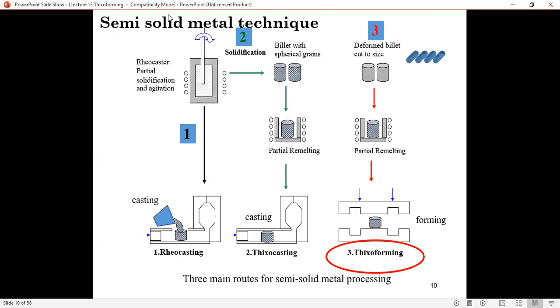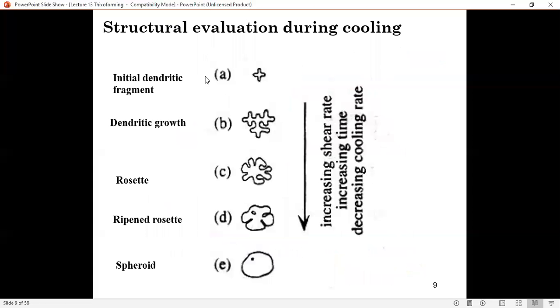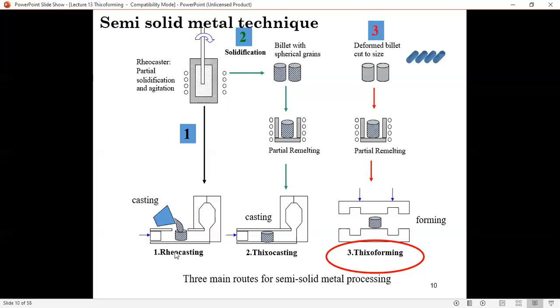From the molten metal, you do something to it so that it transforms from the dendritic structure to the spheroid structure. Okay? Once you have it in the spheroid structure and semi-solid state, you cast it.